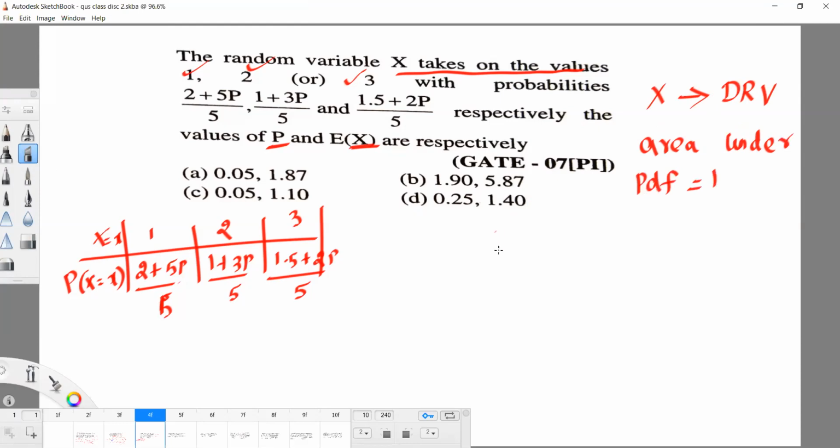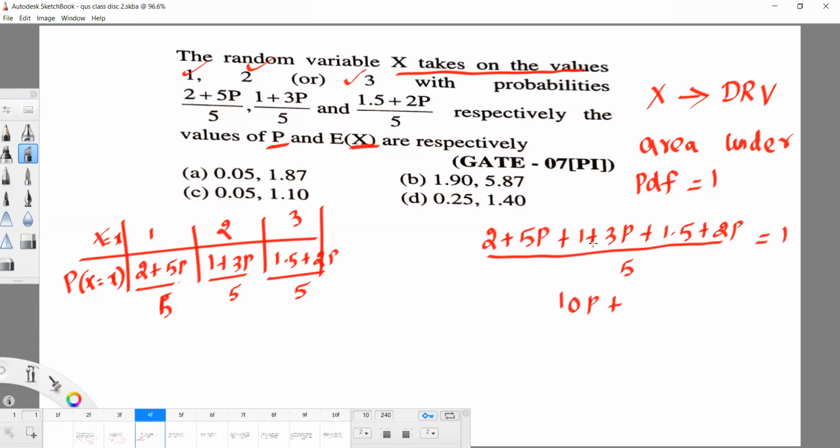So as per that property, 2 plus 5p plus 1 plus 3p plus 1.5 plus 2p, divided by 5 as the LCM, is equal to 1. If you add, what will you get? 5 plus 3, 8, 10p, then 4.5. So 4.5 plus 10p is equal to 5. So 10p value is 0.5. So what is the value of p?